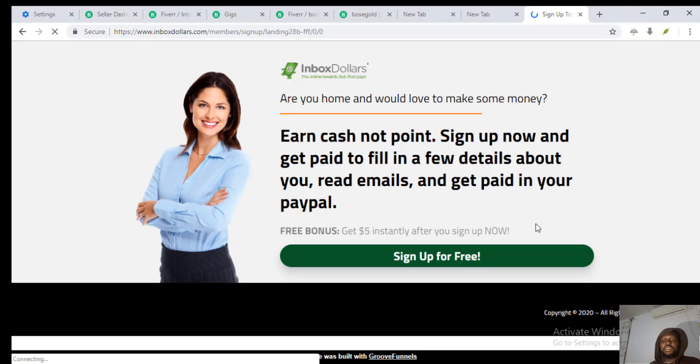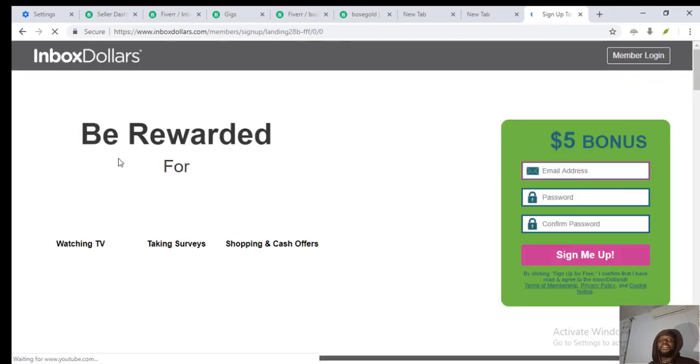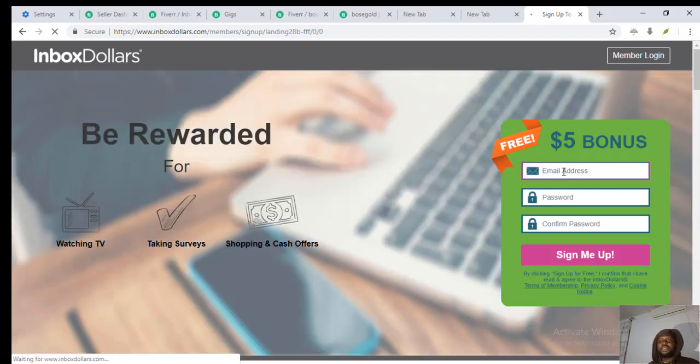So now when people click sign up for free, it brings them to the page. And as you can see, we can get started already with this. We just need to put in an email, confirm it, and we're good to go. And you get into your Payoneer and start dancing to your bank account.